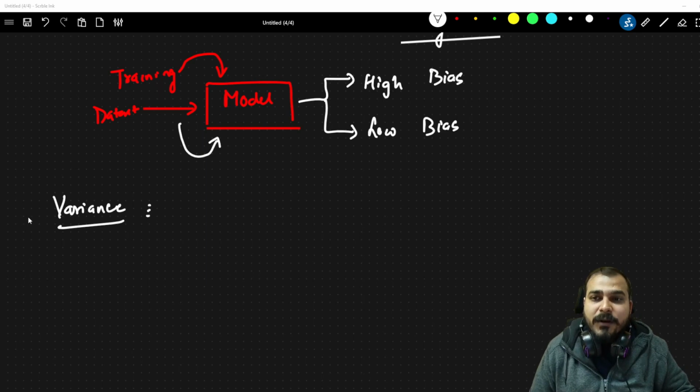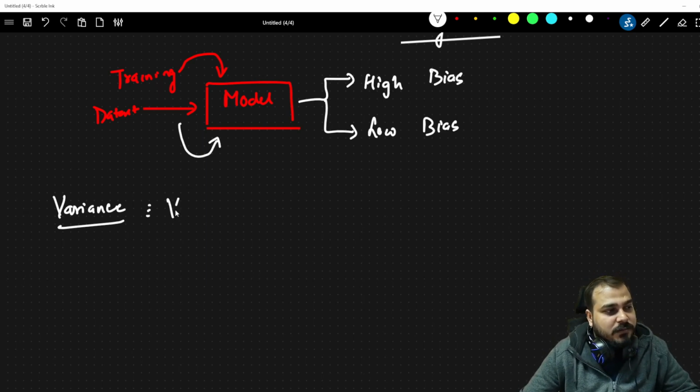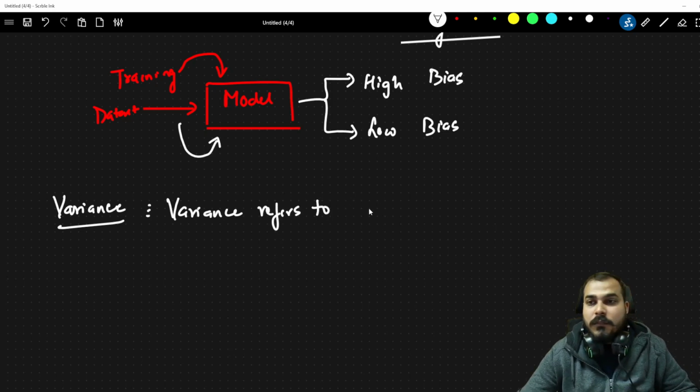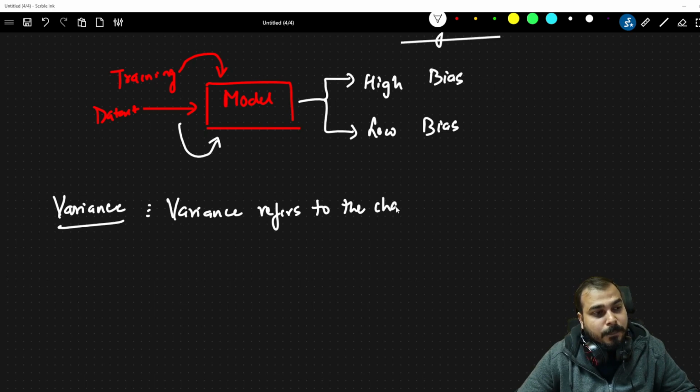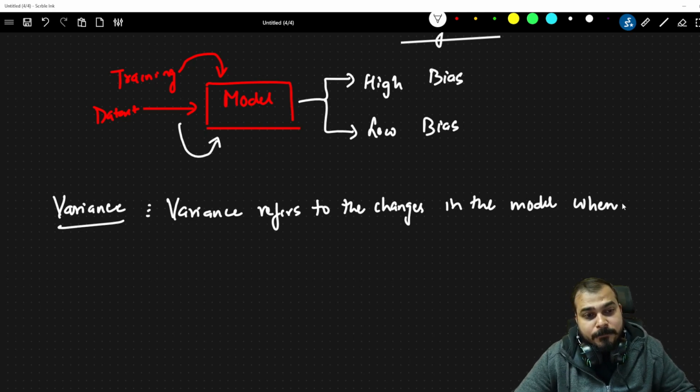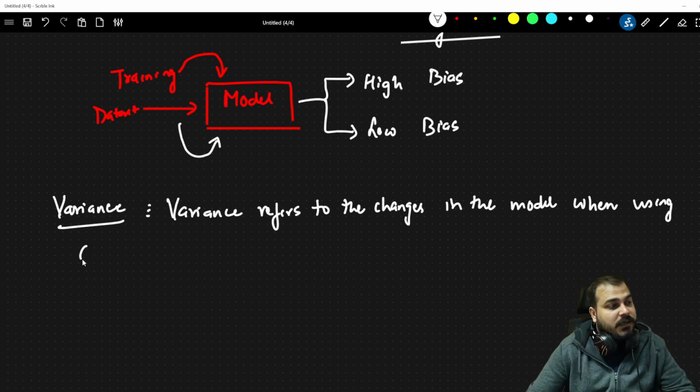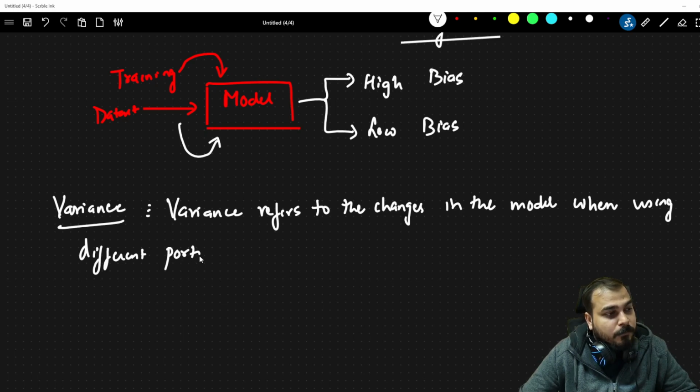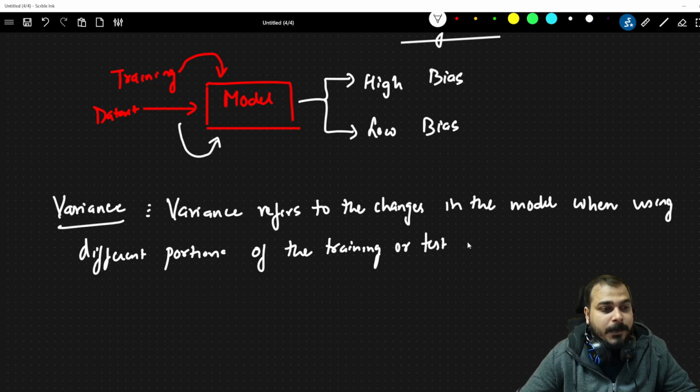If I talk about the definition of variance, I'm going to refer to it like this: the variance refers to the changes in the model when using different portions of the training or test data.